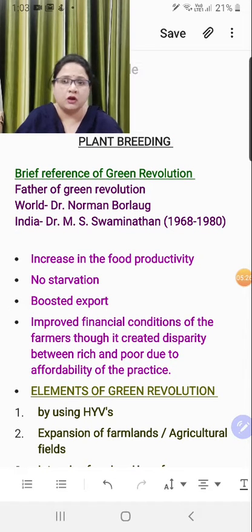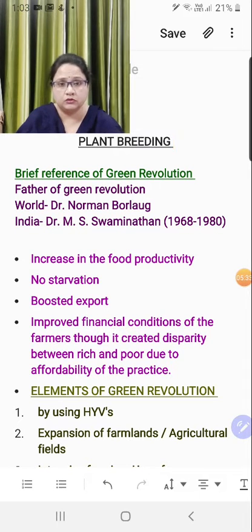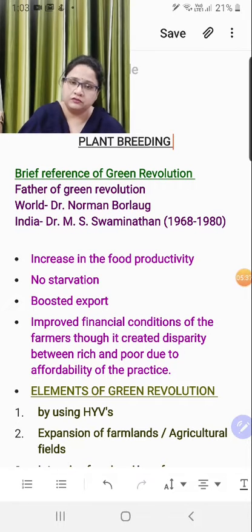And this actually resolved the problem of starvation in India, and there was a boost in export too because we were producing a surplus amount of food, and this actually created an improved financial status of the farmers.